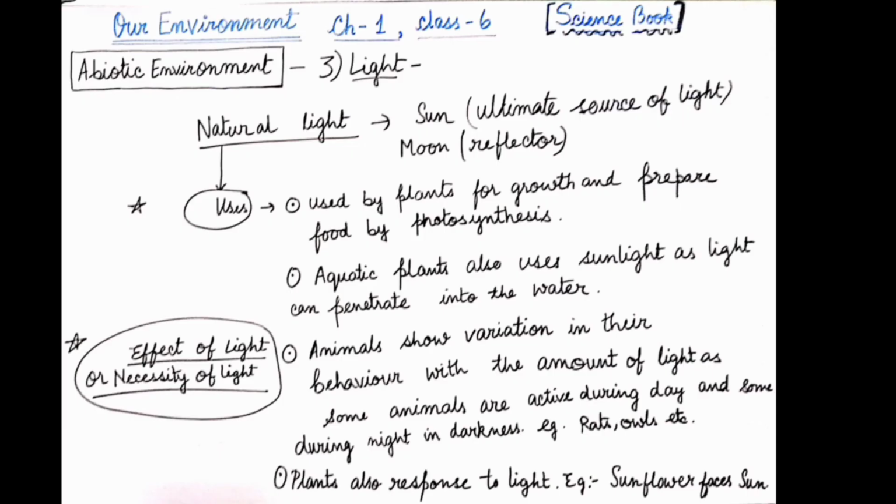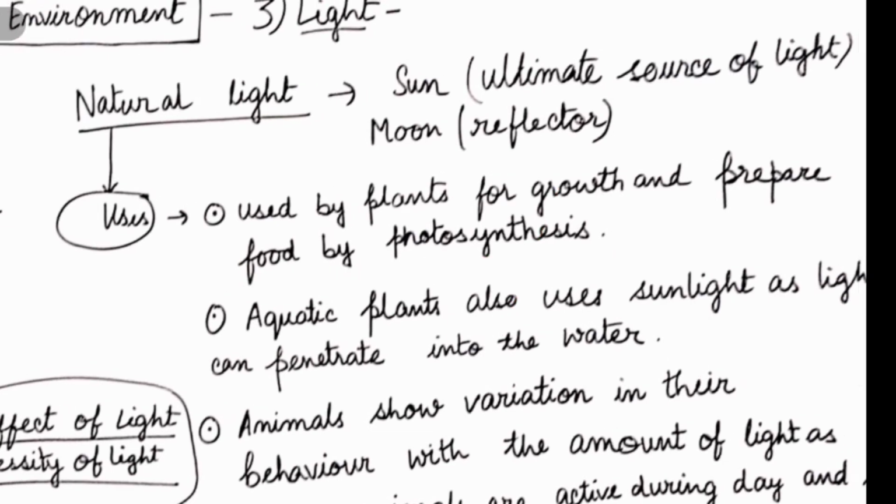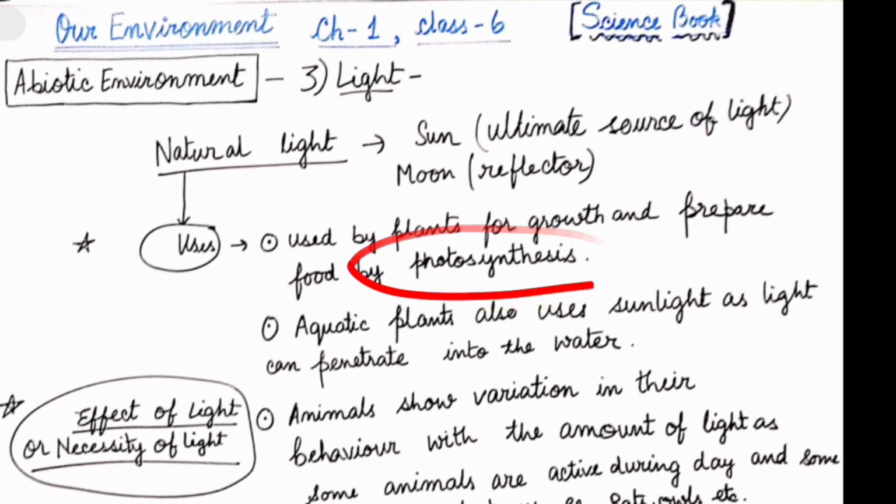Let's move ahead. Now, we'll study the third most important component, that is light. Now, what is natural light? Natural light is the sun. The sun is the ultimate source of light. Natural light is also used for many purposes, like plants using it for growth and to prepare their food by photosynthesis. If sunlight was not there, plants could not perform photosynthesis.